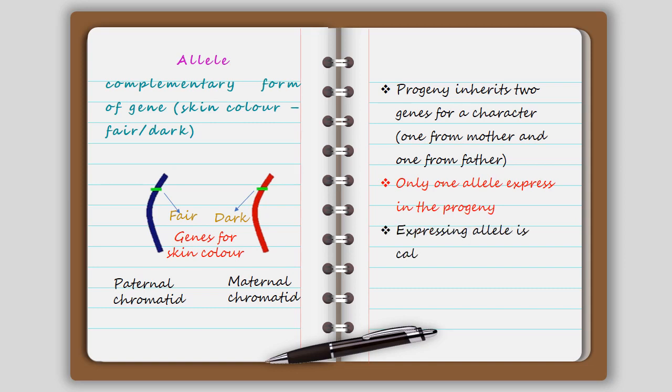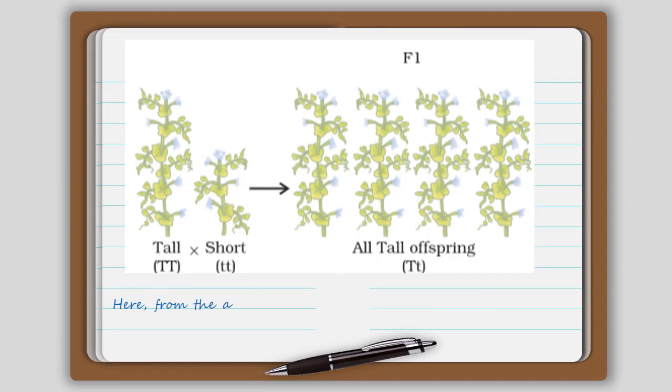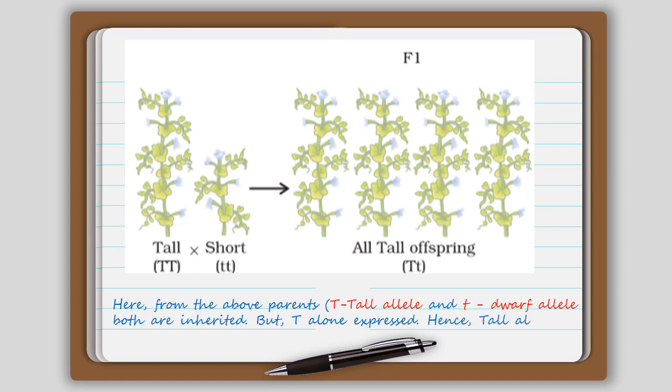That allele we call a dominant allele. The one which is not expressed, but is still there in the progeny, is known as a recessive allele. So here you can see a pure breeding tall plant having two tall alleles, and a pure breeding short plant having two short alleles. If these are hybridized, the resulting progenies are all tall. Here you can see the tall allele and the short allele are both inherited in the progeny, but only one is expressed. So because it is expressed, I call tallness a dominant character.